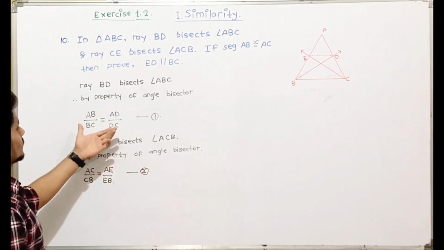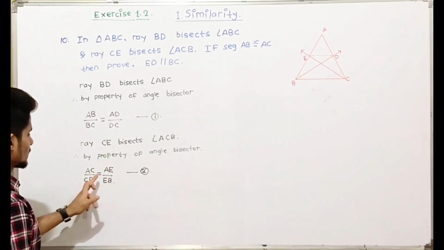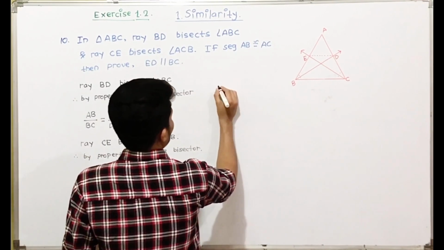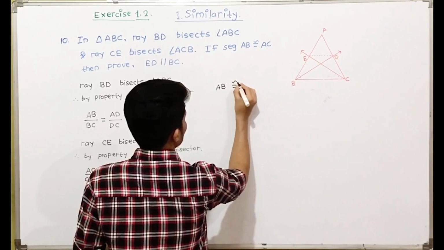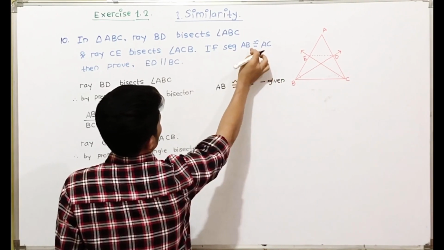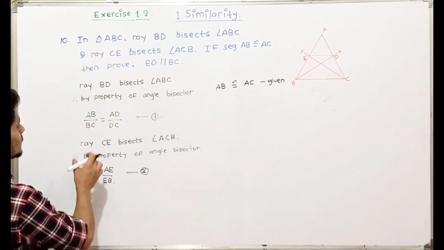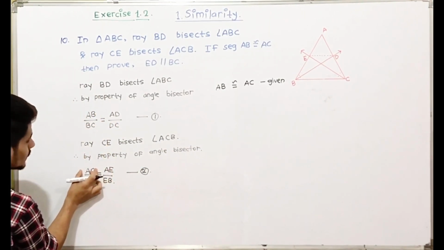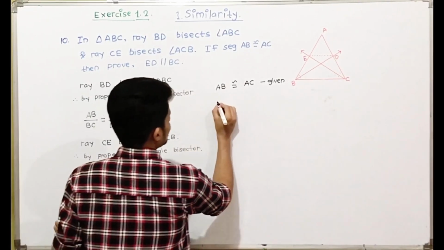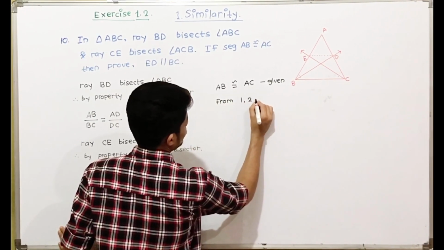So now we have the ratios AB upon BC is equal to AD upon DC, and AC upon CB is equal to AE upon EB. Now it is given that AB is congruent to AC.